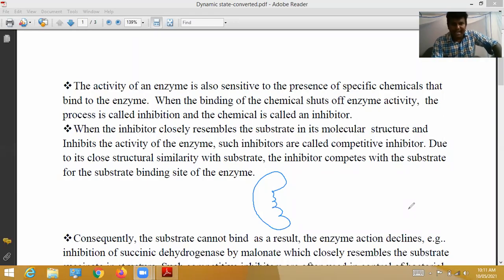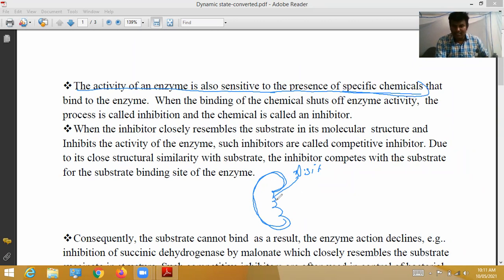The activity of an enzyme is also sensitive. So this is the enzyme. This enzyme activity is also sensitive to the presence of specific chemicals that bind to the enzyme. This is the enzyme, this is the active site. Yesterday we have seen the active site. The activity of the enzyme is also sensitive to the presence of specific chemicals that bind to the enzyme.